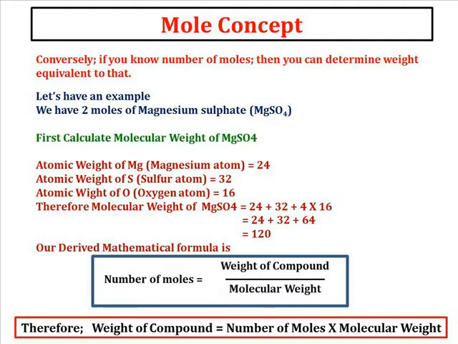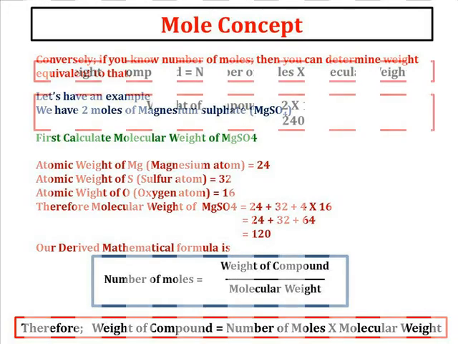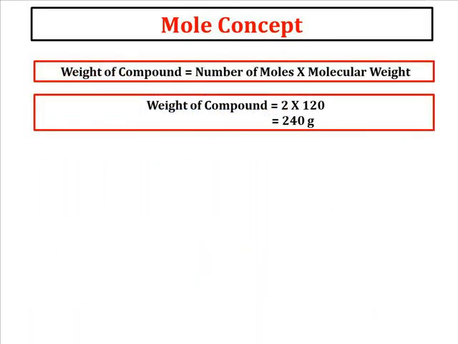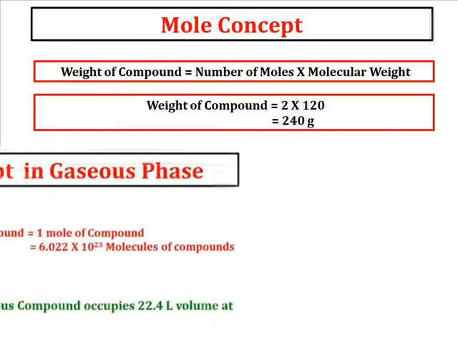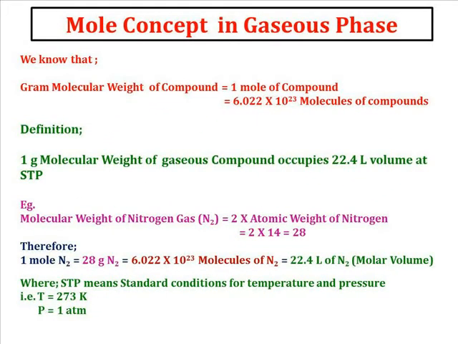So molecular weight is in the denominator on one side of the equal to sign. If we pass it to the other side of the expression, then it will become multiplied. Hence the weight of compound is equal to number of moles into molecular weight. Here the number of moles is 2 and molecular weight is 120. So 2 into 120 is equal to 240 gram of magnesium sulfate. So 240 gram of magnesium sulfate will contain 2 moles of magnesium sulfate. Hence in this way, if you are given a weight, you can calculate the number of moles, and if you are given a number of moles, you can calculate the weight, both ways.